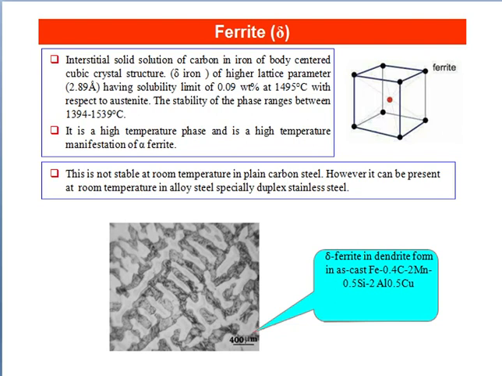It is a high temperature phase and is a high temperature manifestation of alpha ferrite. This is not stable at room temperature in plain carbon steel. However, it can be present at room temperature in alloy steel, especially duplex stainless steel. This is delta ferrite in dendrite form in as-cast iron of 0.4 carbon, manganese, 0.05 silicon, aluminium, 0.05 copper. This is all about ferrite.